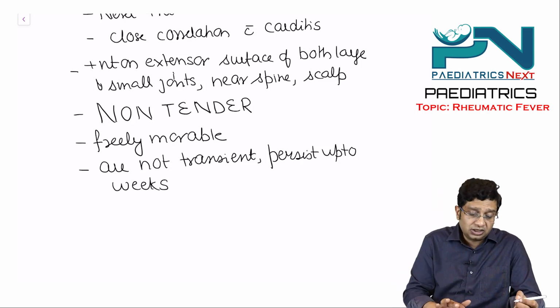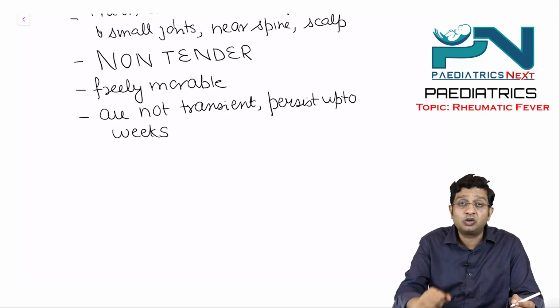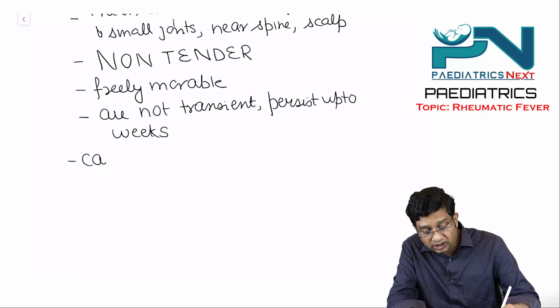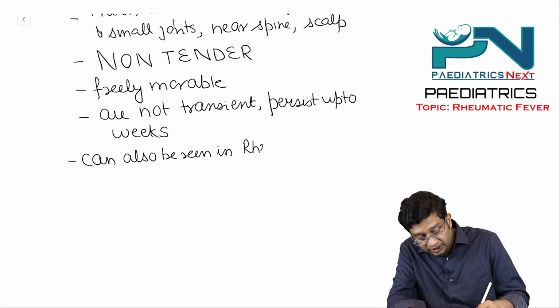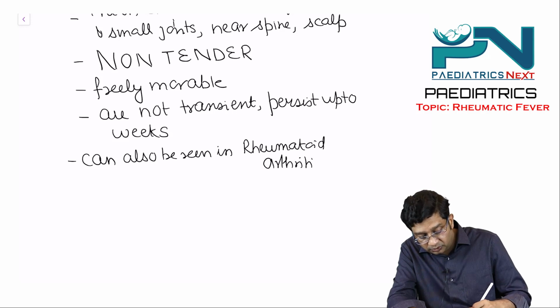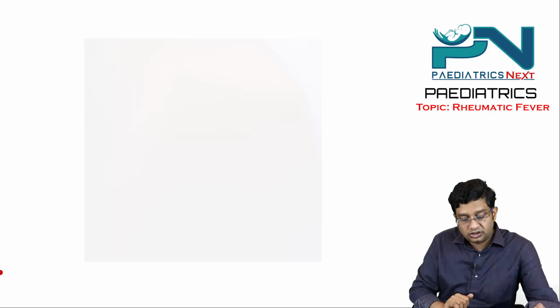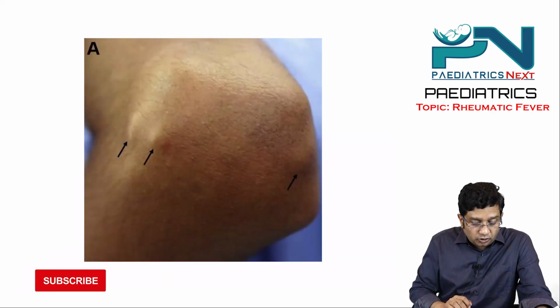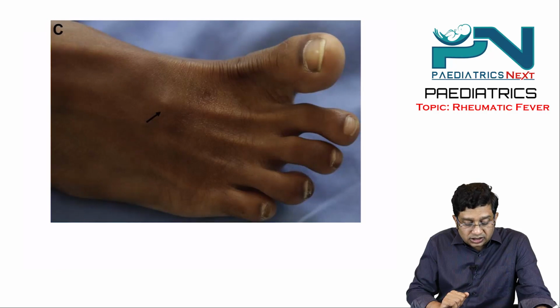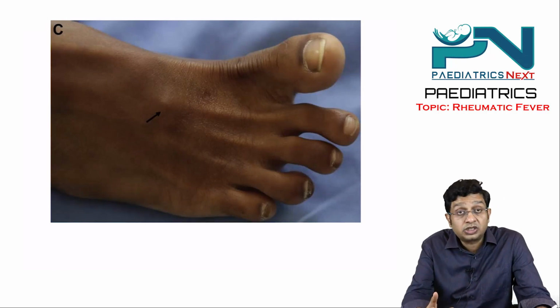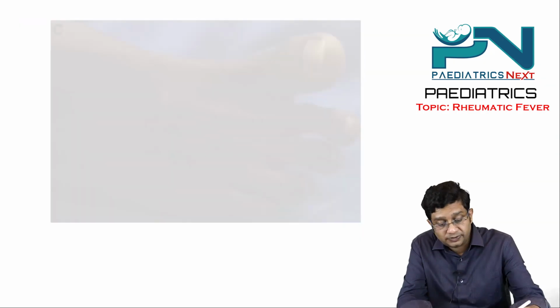Then the important question: are subcutaneous nodules only seen in rheumatic fever in a child? No, they can also be seen particularly in rheumatoid arthritis. So these are the subcutaneous nodules, where the arrow is pointing over the extensor aspect here. This again is a subcutaneous nodule with the arrow, and this again is a subcutaneous nodule. This is how they can be seen.